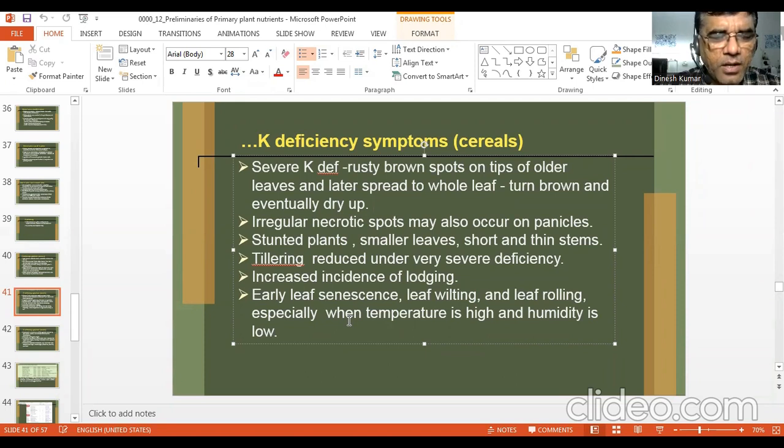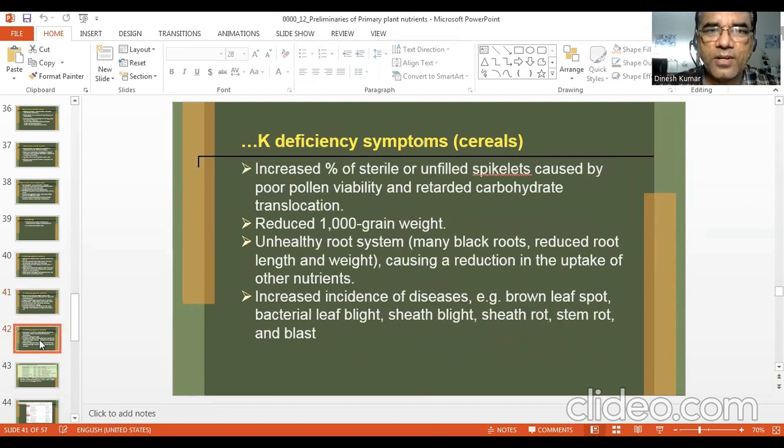For example, if you have drought condition or shortage of water or water stress in the soil, then 2% potassium chloride, KCl spray is suggested in sugarcane and in wheat also, if you have water stress, shortage of water.